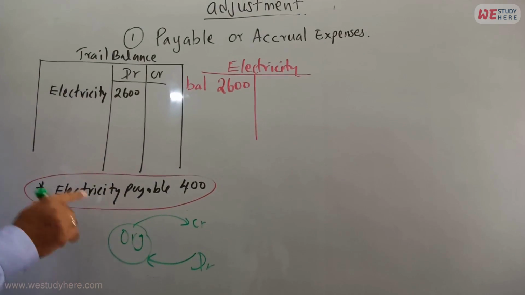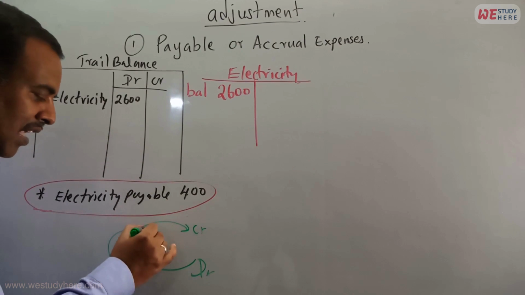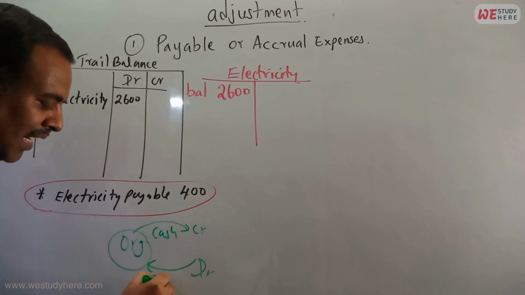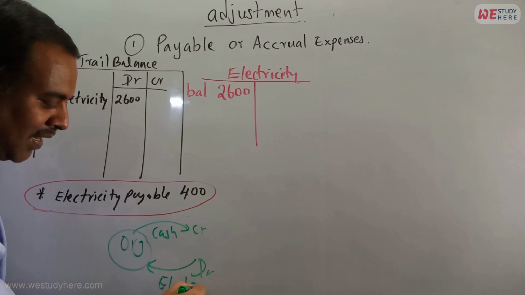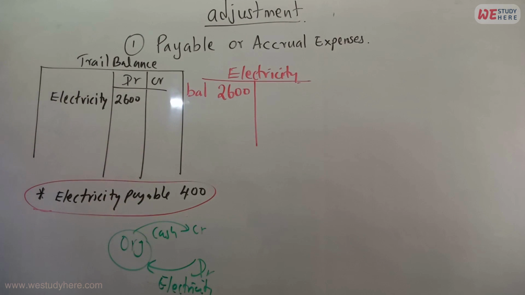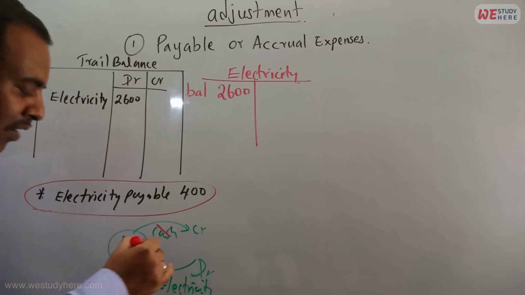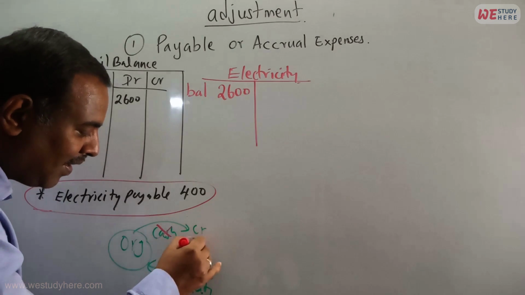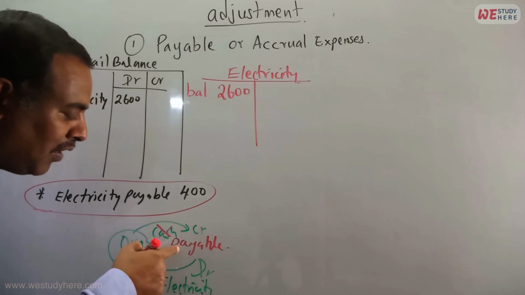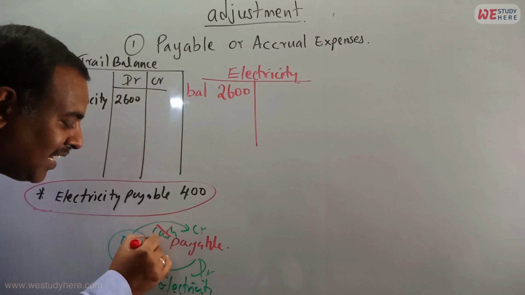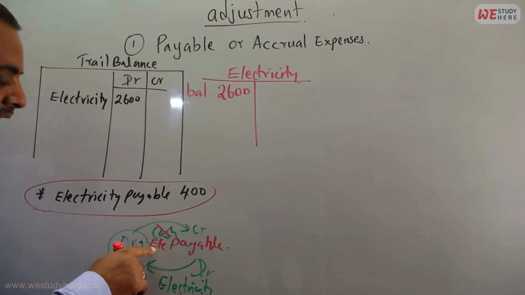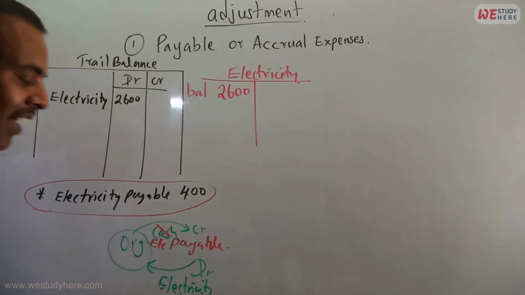If you think you are paying, money is going out, cash account credit, electricity account debit. You understood this, right? But it is not paid, still not paid. Then you cannot write the cash account. That means you have to pay. That's called payable. Which account do you want to make payable? Electricity account payable. Then you can say electricity payable account credit.